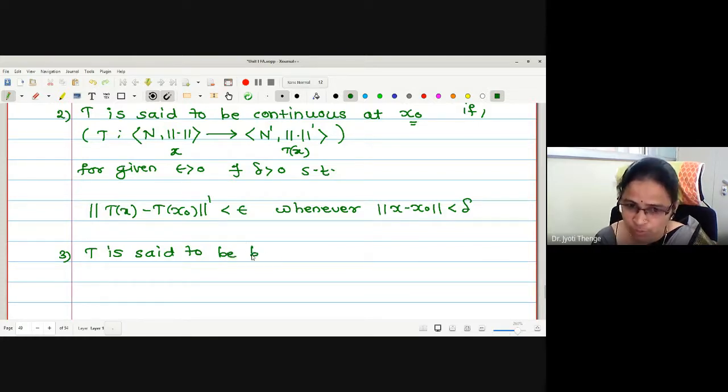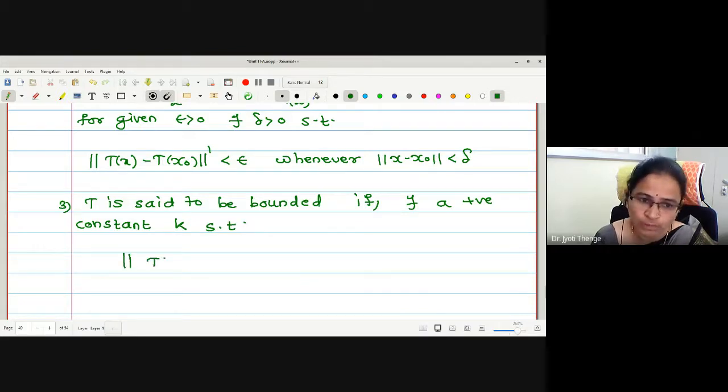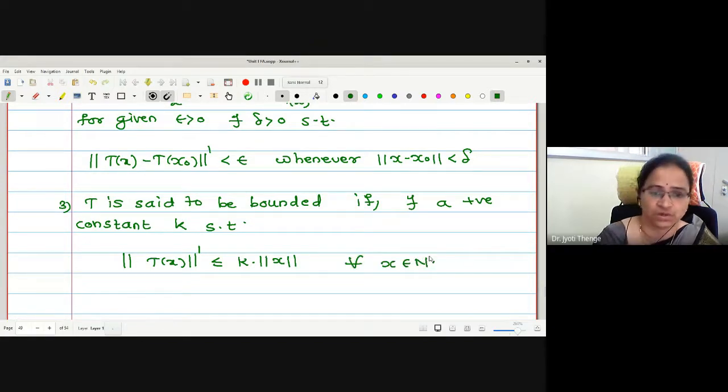if there exists a positive constant k such that norm dash of T of x is less than or equal to k into norm of x for all x in N. Is it okay?